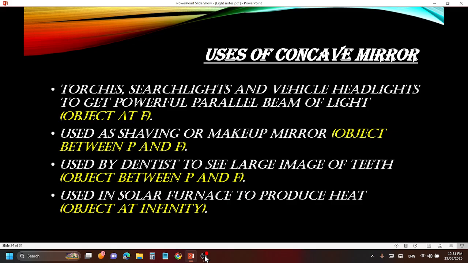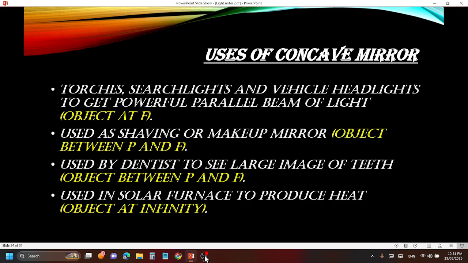You would have seen your father shaving the beard, or your mother doing makeup in the mirror, and the mirror makes a slightly larger image. This is because when the mirror is kept near the face, it forms a larger image, which helps them easily shave or do makeup. So here the case is object between P and F. If you remember, when the object is between P and F, the image formed is virtual, erect, and a little magnified. I guess it is remembered. So this case is used in these uses.